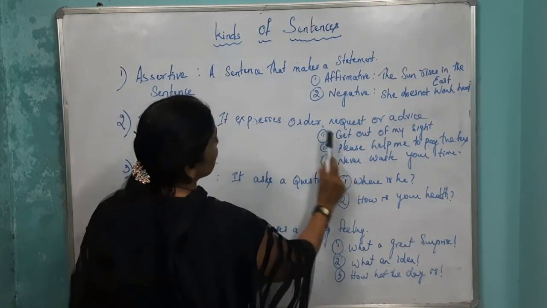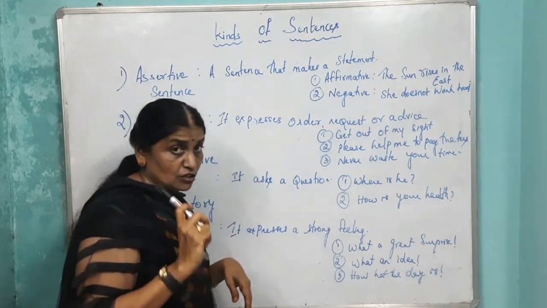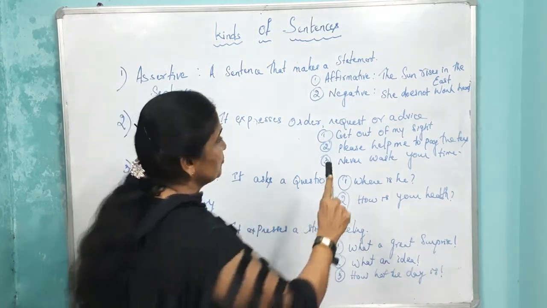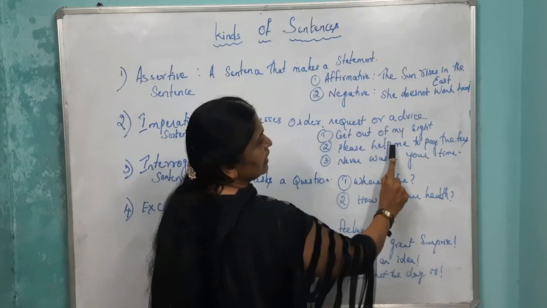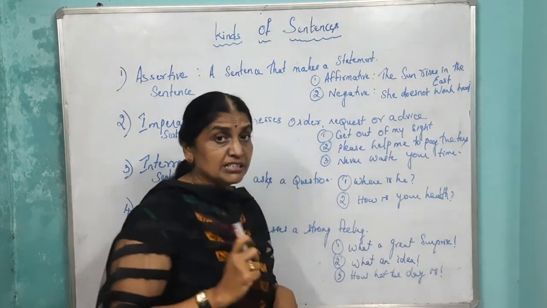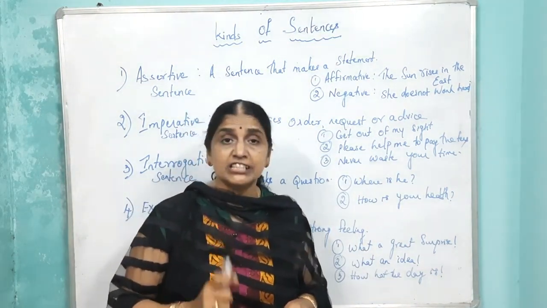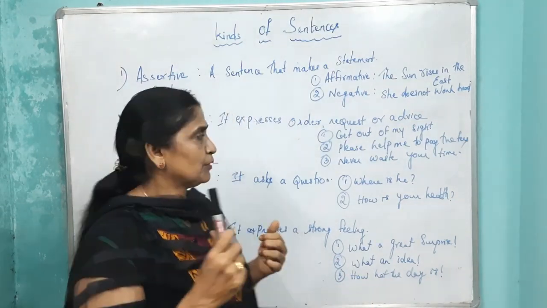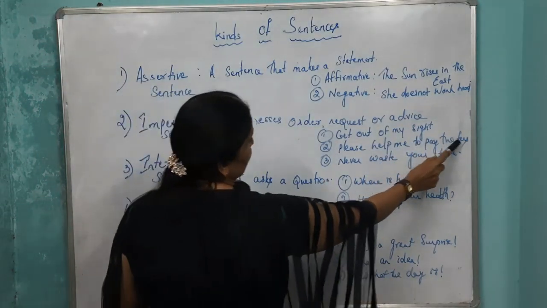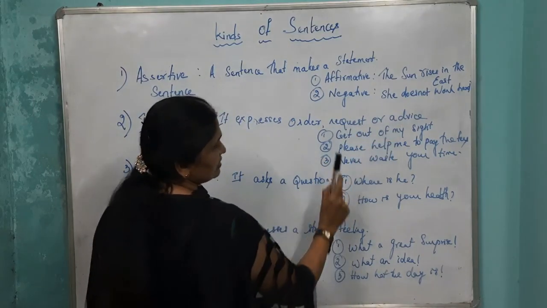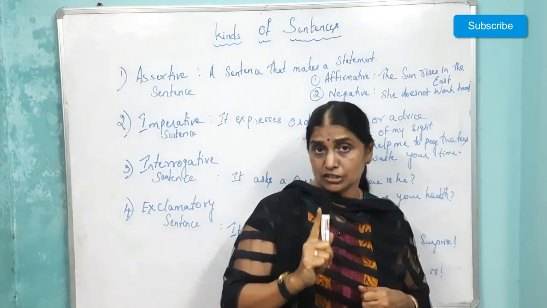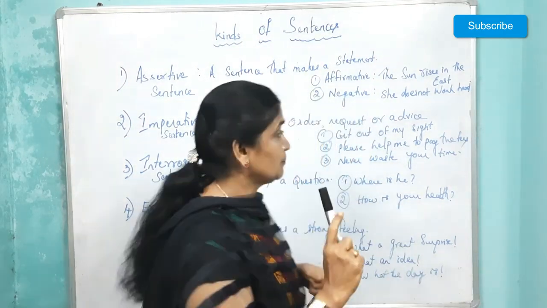Example for order, get out of my sight. It's an order. Get out of my sight. Okay, don't come, get out. Next one, request. Please help me to pay the fees. So you are requesting someone, asking for their help. Okay. Please help me to pay the fees. And the advice is never waste your time. That's my advice. Never waste your time. Okay, time is precious. Okay.